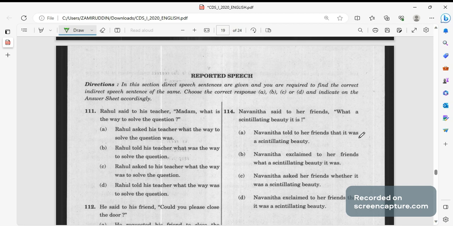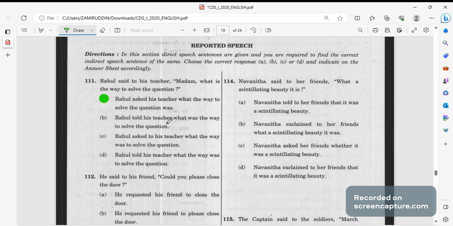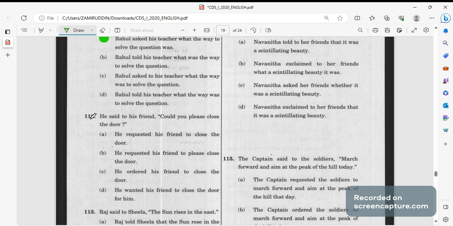Reported speech. Rahul said to his teacher, Madam, what is the way to solve the question? So when he said here, he's asking a question. So the right answer will be: Rahul asked his teacher what the way to solve the question was. He said to his friend, could you please close the door? So he's requesting. He requested his friend to close the door.